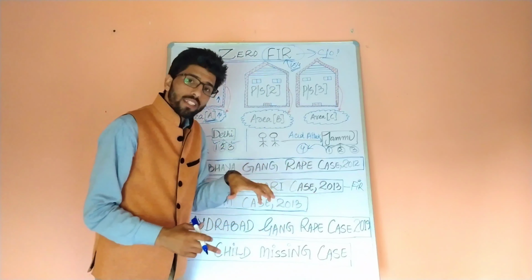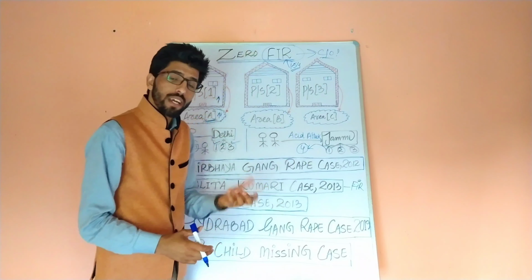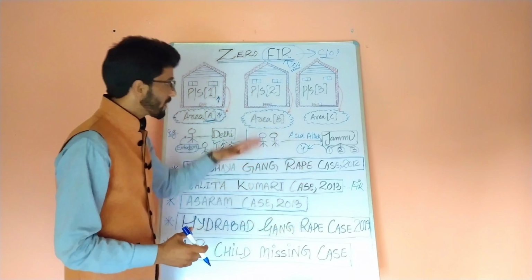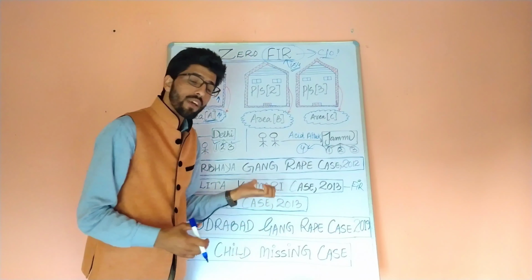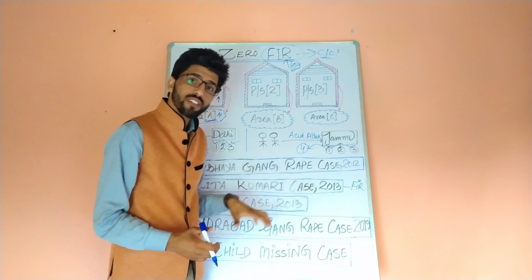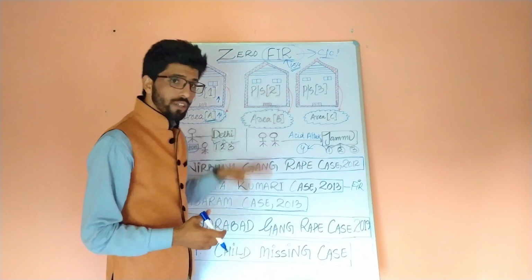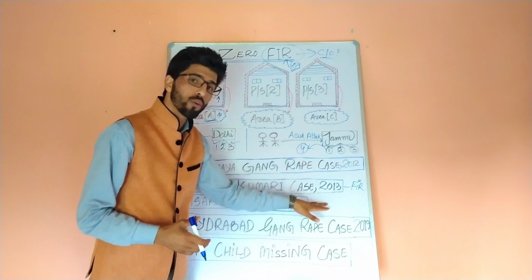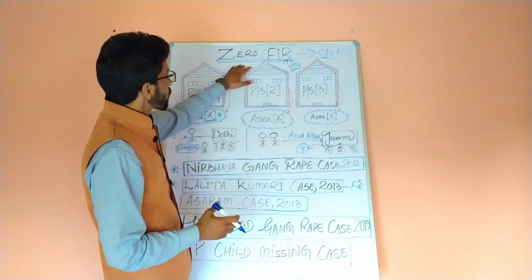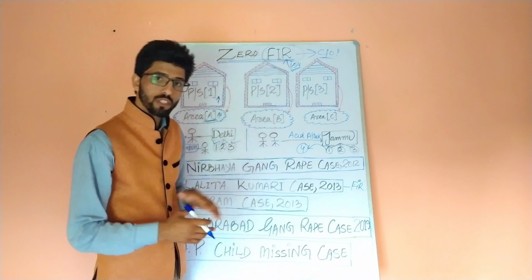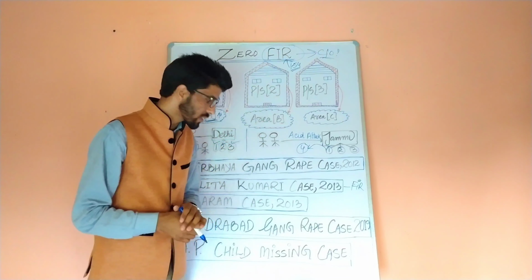The story about that movie is that three girls wanted to lodge an FIR against the nephew of a politician. When they approached the police station, the FIR was not lodged against the same, because when they came across that it is to be registered against the politician's nephew, they were reluctant to lodge an FIR. So they were not even knowing the concept of zero FIR. Then they approached the higher official, the superior officer, who told them with regard to the zero FIR concept. You watch that movie, you will come across the concept as well.